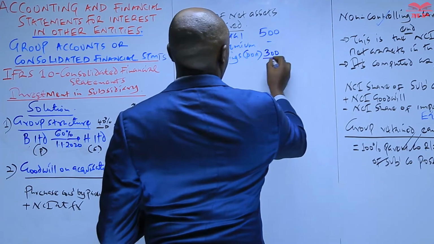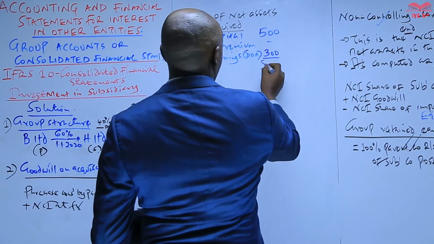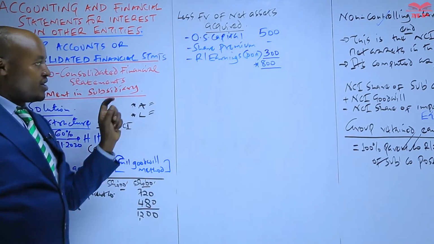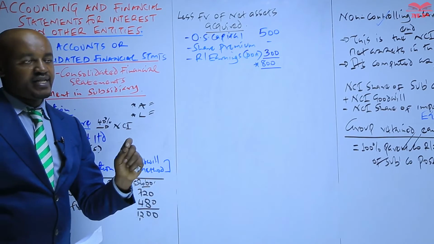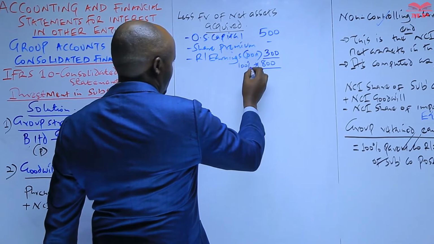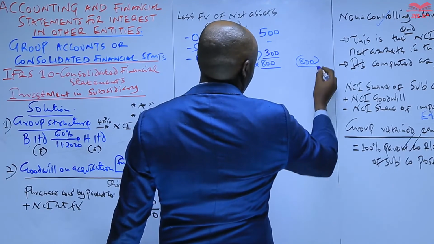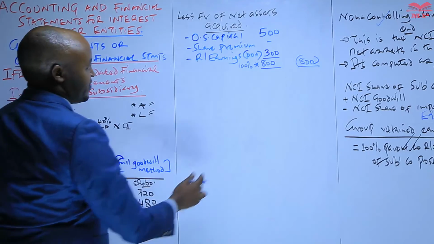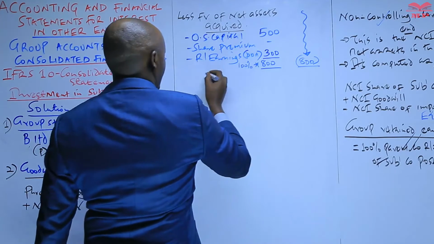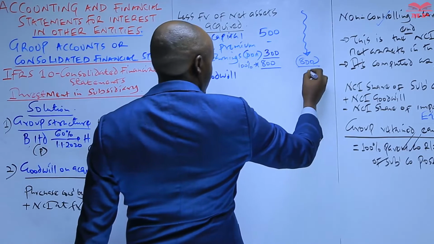So this company does not have any other pre-acquisition reserve. So we get the total here, which is 800. And because we are using the full goodwill method, we're interested in the net assets acquired by the parent and the NCI. So therefore, we take 100% of this, 100% of that will be 800, and we less that from the figure of 1200, and we get now a goodwill here of 400.